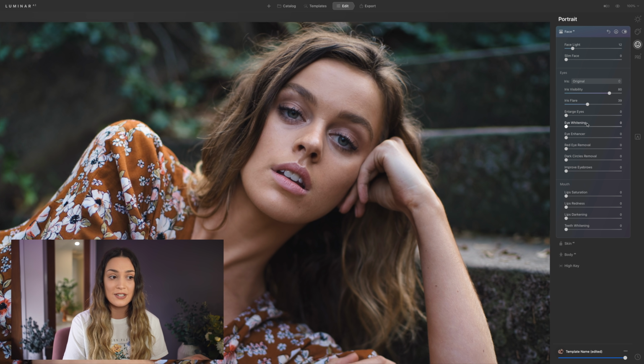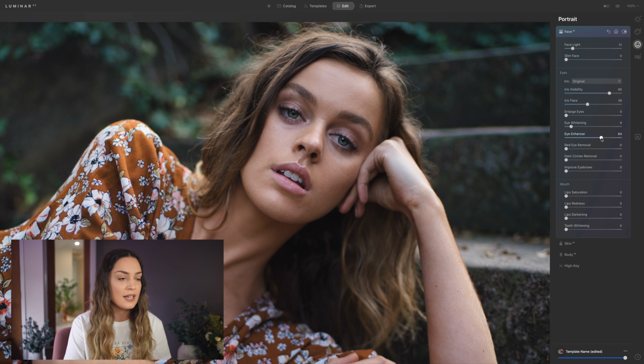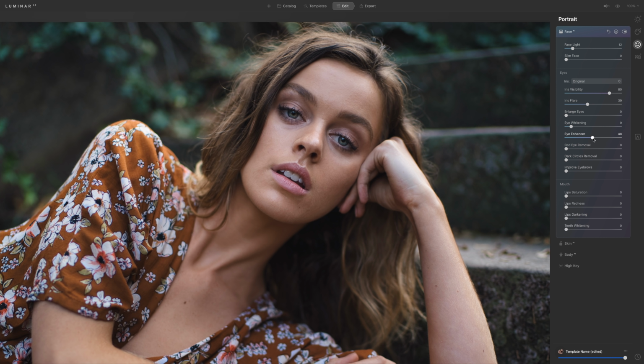You can also enlarge someone's eyes. So you can give them big googly eyes if you like. You can also apply eye whitening. So I might bring that up just a little bit, not too much. You can also use the eye enhancer, which will bring out all the details in someone's iris, which I think looks so beautiful and makes the eyes just look so striking in a portrait. So I'm going to bring that down just about here.